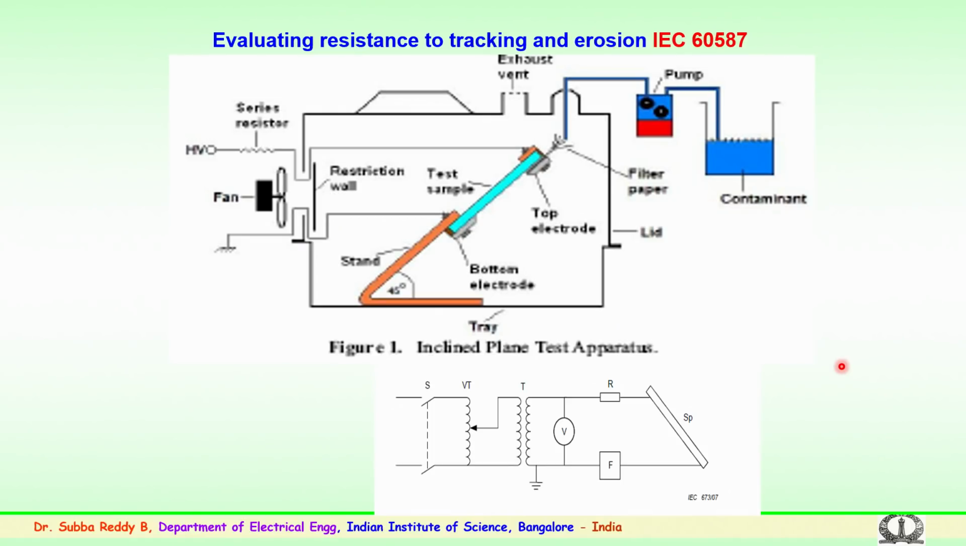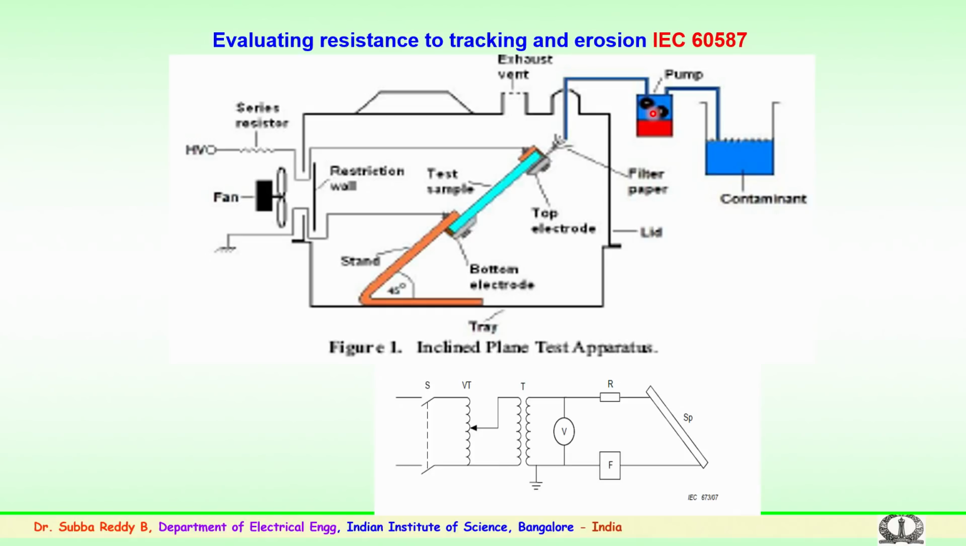This experimentation is as per the IEC 60587, which is internationally recognized, or known as the inclined plane arrangement method. You have one top electrode and a bottom electrode. In this arrangement, the blue and light green colors indicate the sample which is fixed here. You have series resistors to control, you have a high voltage, and this is the arrangement which has been done. So, the sample sees the high voltage and the ground here.